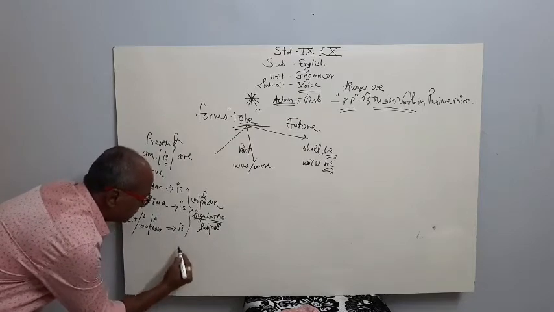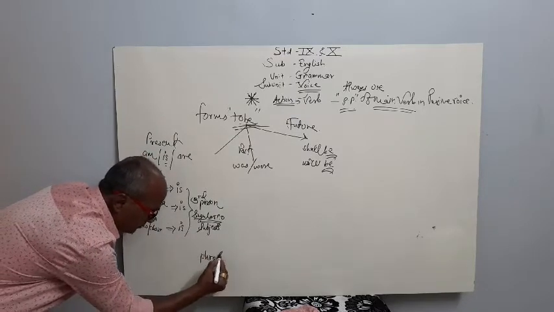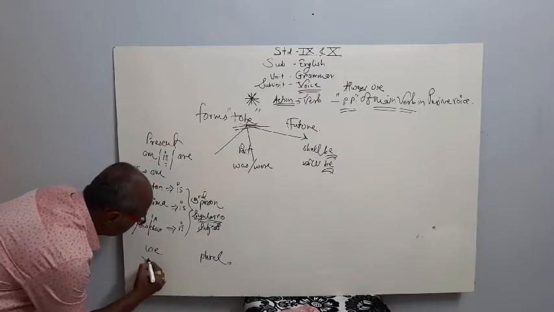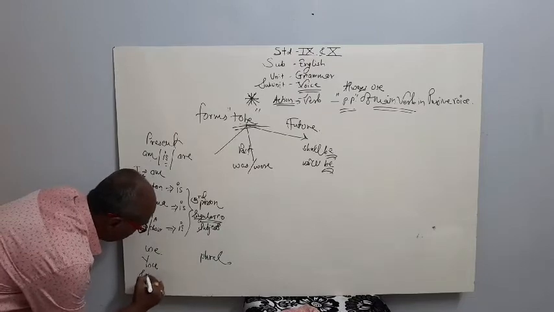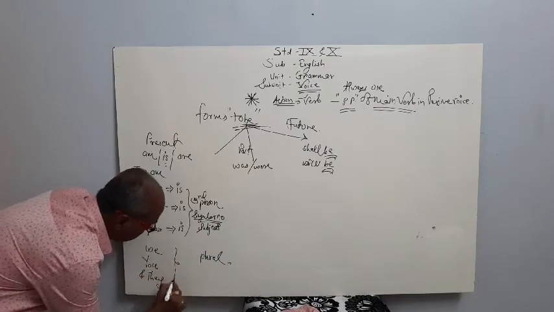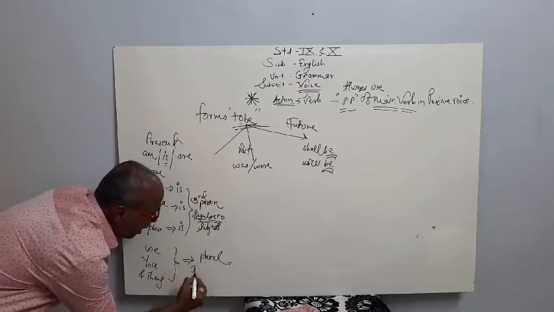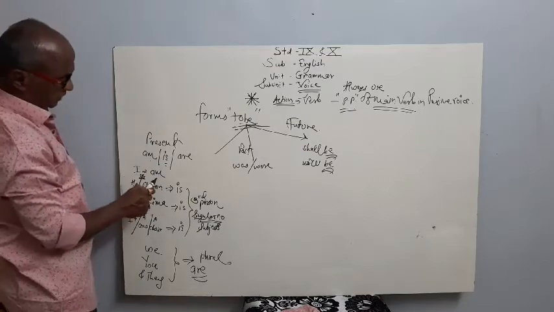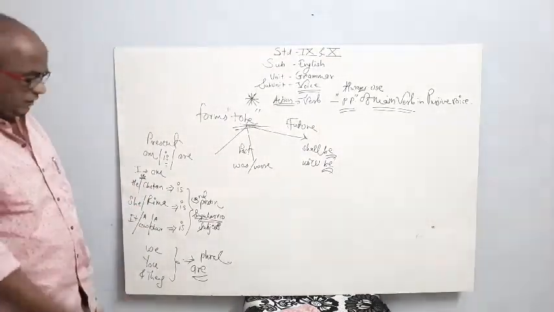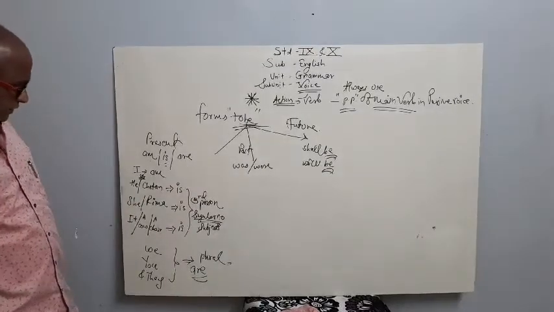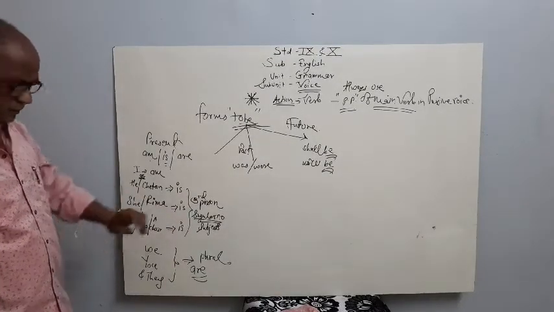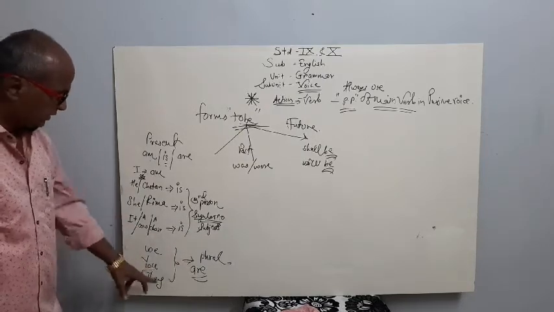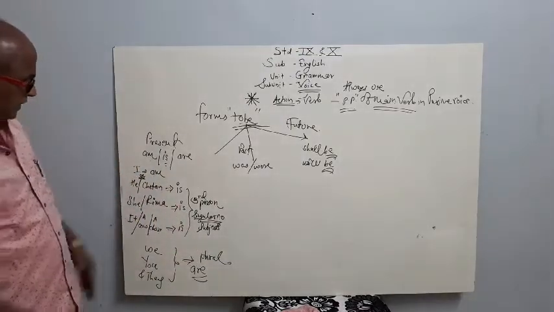For singular, is; for plural, we, you, and they, these take are. So am is used for I. He takes is, she takes is, it takes is, we take are, you take are, they take are. This is in the present tense of to be.